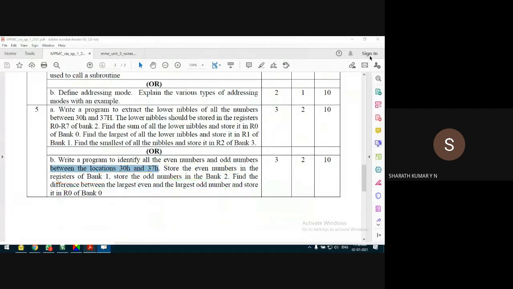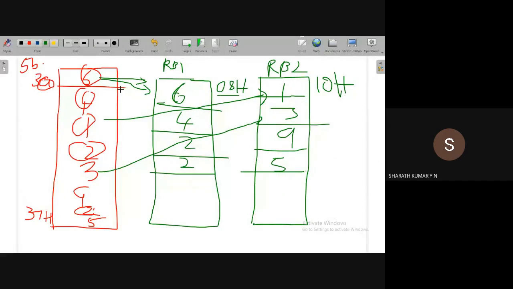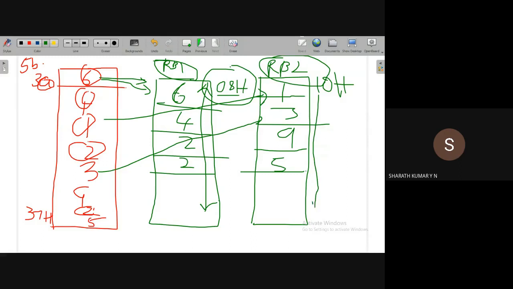Okay, that means after copying the even numbers to register bank 1 and odd numbers to register bank 2, we have to sort the numbers starting from location 08H and starting from location 10H in a particular order. Let us say, for example, sort the numbers in descending order in both sets of locations. If you sort the numbers in descending order, the first location will have the largest number. Yes, correct? I think I can pick another color, it's not clearly visible.